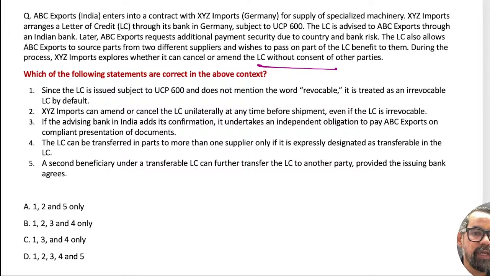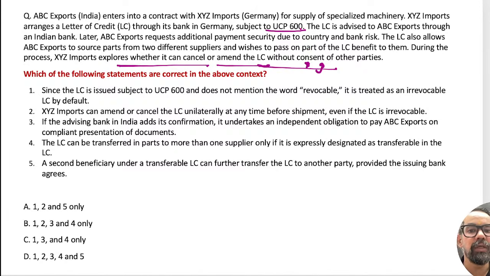So it is subject to UCP 600, meaning the latest one. Consider this, because as per UCP 600, an LC is irrevocable until it is specifically mentioned as revocable.